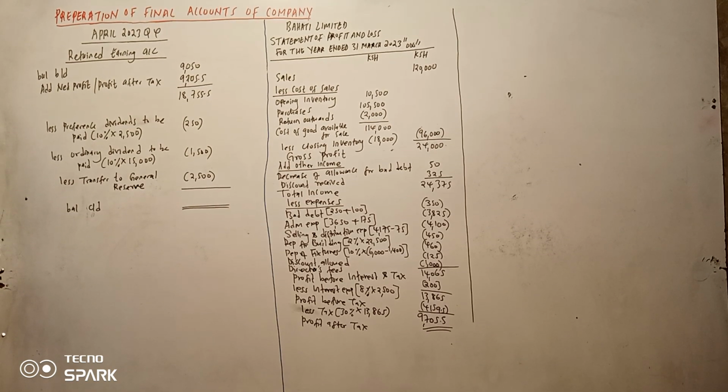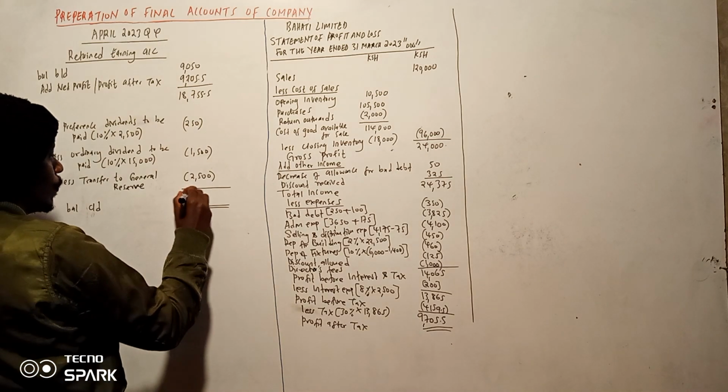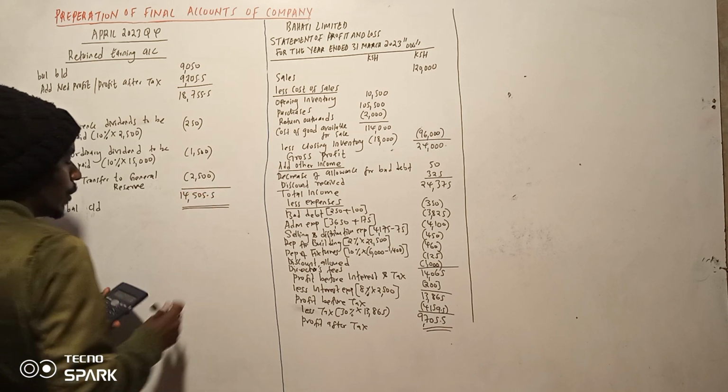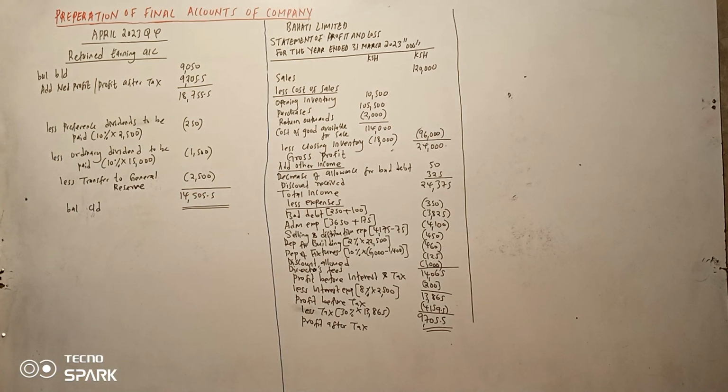So hiyo ni 18,755.5 minus 250 minus 1,500 minus 2,500. That gives 14,545.5. Now you can prepare our balance sheet there.